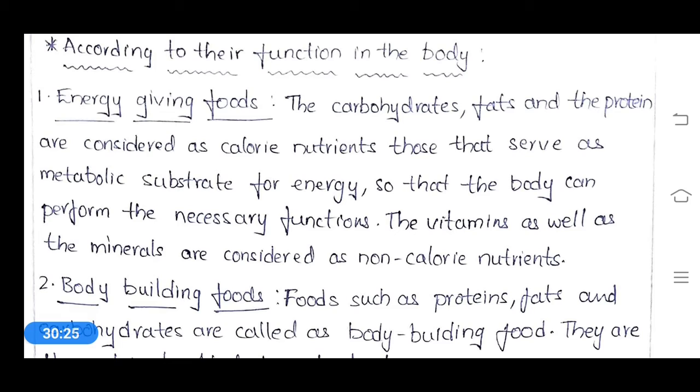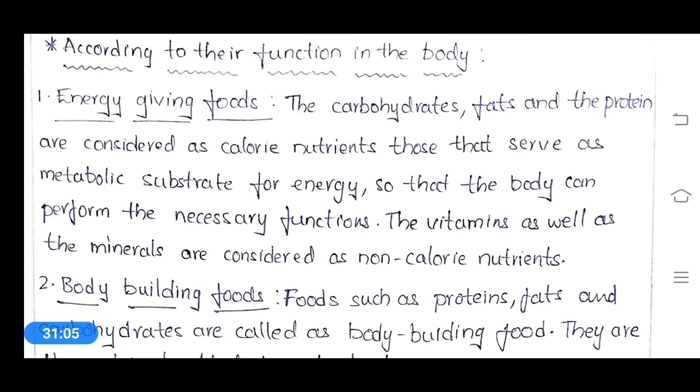Here vitamins as well as minerals are considered as non-caloric nutrients. So here major energy giving foods are carbohydrates, fats and proteins. These produce heat energy by degradation, so we call them energy giving foods. But vitamins and minerals are non-caloric nutrients. These don't produce any heat energy in the degradation. These are only responsible for the metabolism.